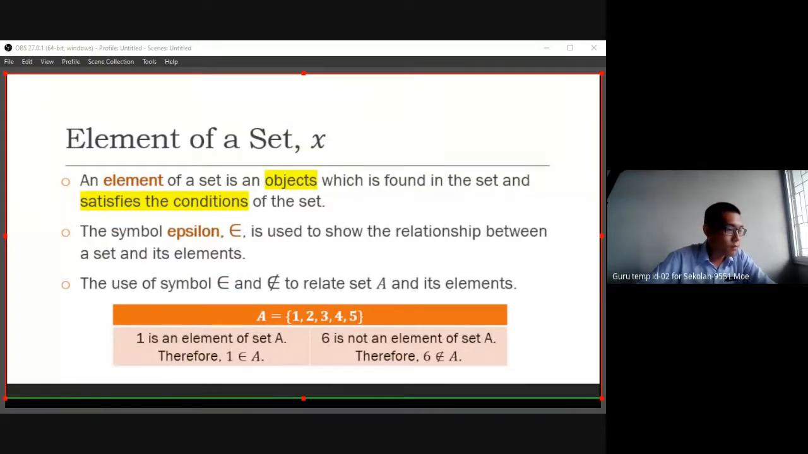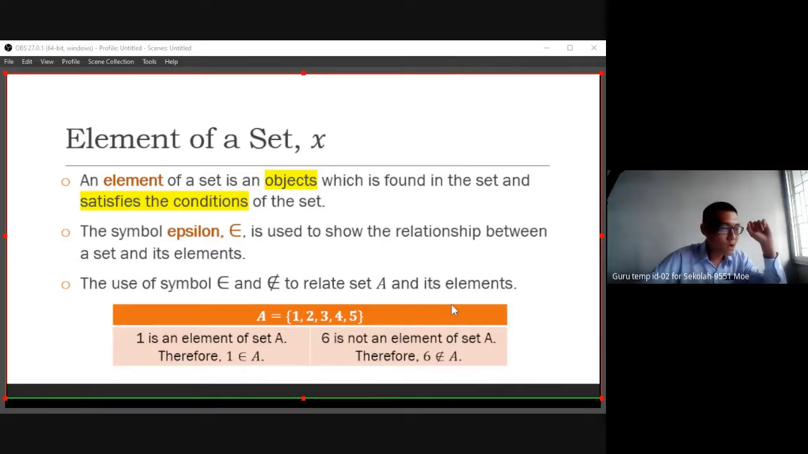Okay, done. So the symbol epsilon is used to show the relationship between the set and its element. We have the set on our right hand side and the element on our left hand side. The relationship between them, whether it is an element or not, we represent with epsilon and not epsilon.